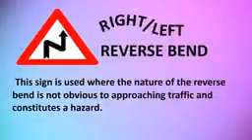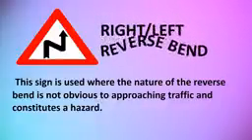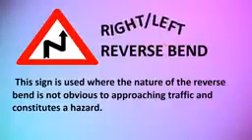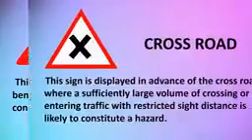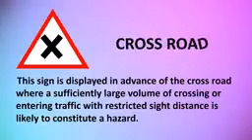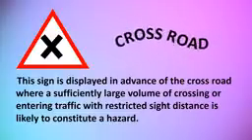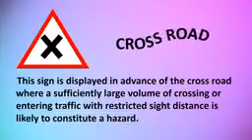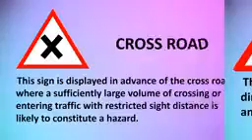Right or left reverse bend. This sign is used where the nature of the reverse bend is not obvious to approaching traffic and constitutes a hazard. Crossroad. This sign is displayed in advance of the crossroad where a sufficiently large volume of crossing or entering traffic with restricted side distance is likely to constitute a hazard.